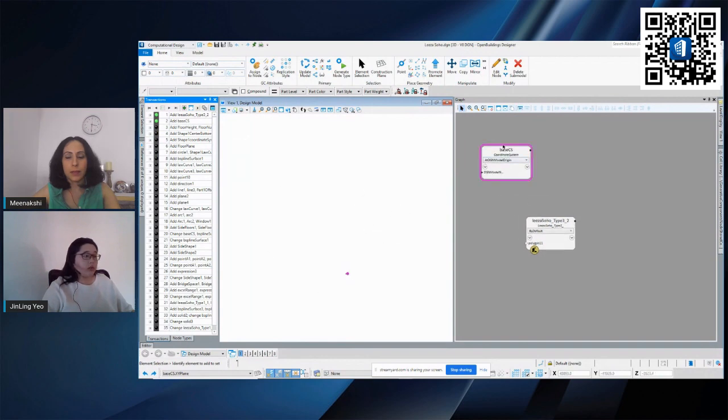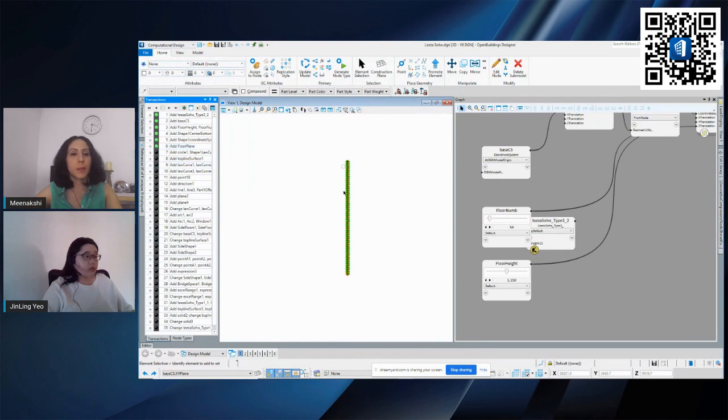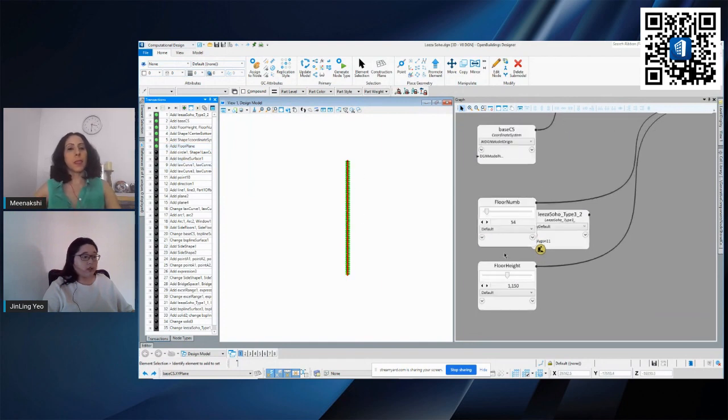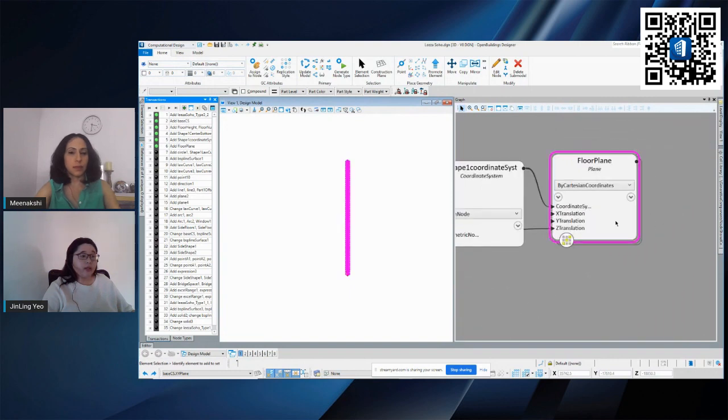Same thing, I'll need a base coordinate system, which is the starting point. I'll place some of the floors here, which can be run through using our slider, located in our utilities back in our node type. Setting things like the floor-to-floor height using a slider so that I can easily change it, and attaching all these values into a plane, which will help us create something like this back in our view or our design model here. So this is just setting up the different floors that we have for our building.